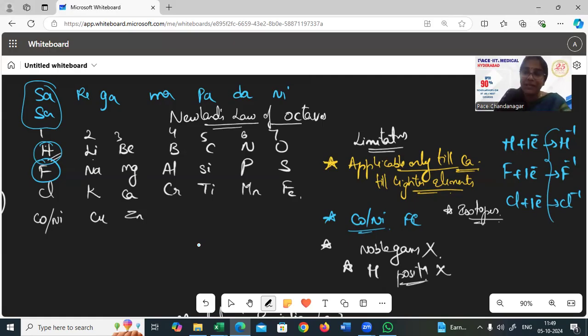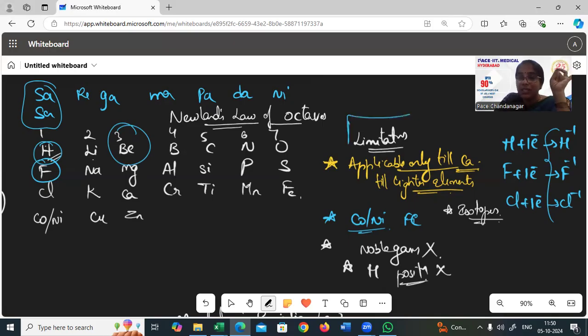So going by the same thing, if I talk about beryllium, take beryllium as number 1, then 2, 3, 4, 5, 6, 7, 8. So the 8th element for beryllium is magnesium. Similarly, I take nitrogen. Nitrogen stands at 1, 2, 3, 4, 5, 6, 7, 8, so the 8th element is phosphorus. Likewise, you go with any element, the 8th element will have similar properties, and that is what his postulate means: every 8th element behaves the same way as the first element.